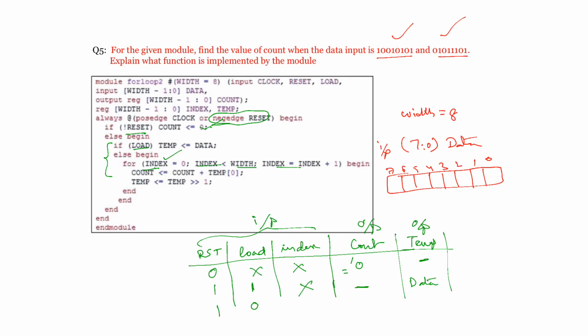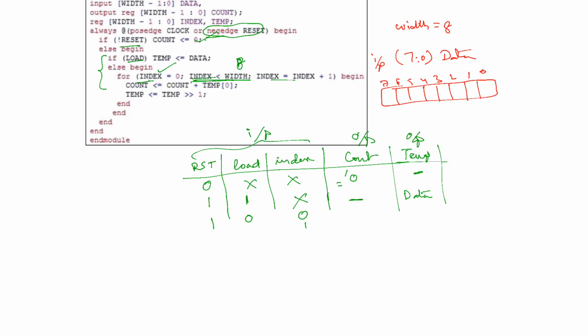If index is equal to 0 and first statement, this is a for loop, starts with 0 and ends till index becomes equal to width. Whenever index equals width, it will come out according to the condition. So width is 8, so this goes from 0 to 7. This for loop executes from 0 to 7, so 0, 1, 2, 3, 4, 5, 6, 7, in this way you can write.